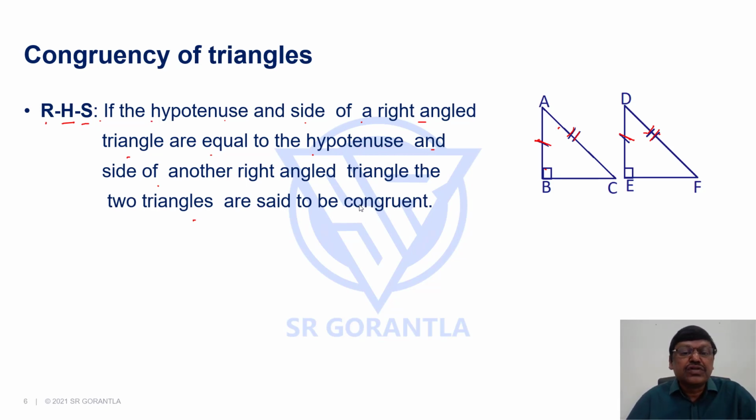So these are the four rules. SSS, that is all three sides. SAS, that is two sides and the angle between them. Or ASA, that is two angles and the side between them. Or in a right angle triangle, RHS, that is right angle, one hypotenuse and one side. Right? Okay. These are the four important rules. Any one of them being satisfied, we can say the two triangles are congruent. Now let's apply them and solve a question.